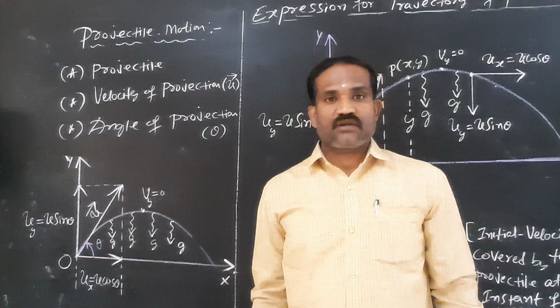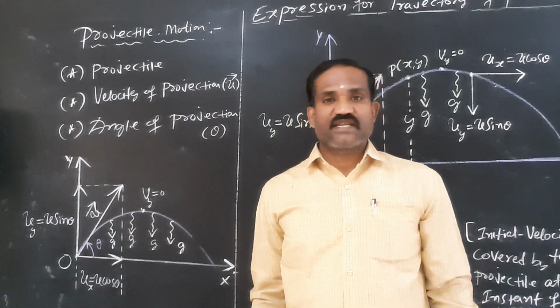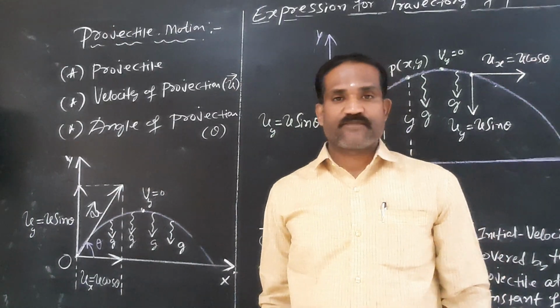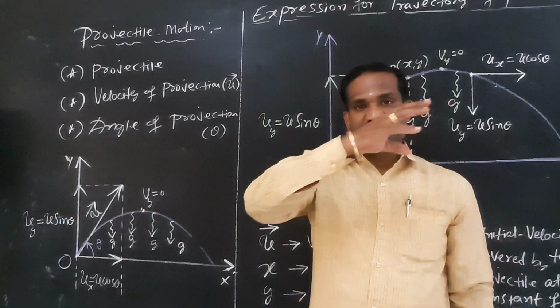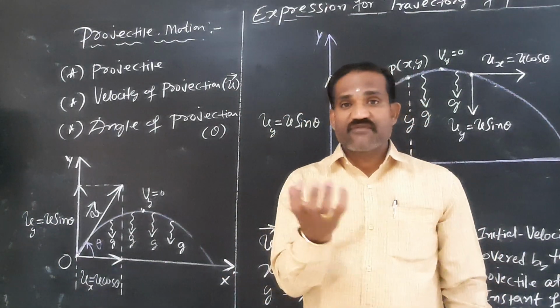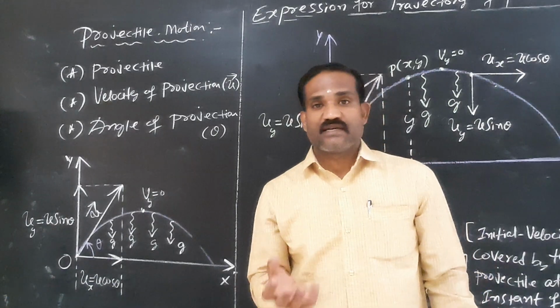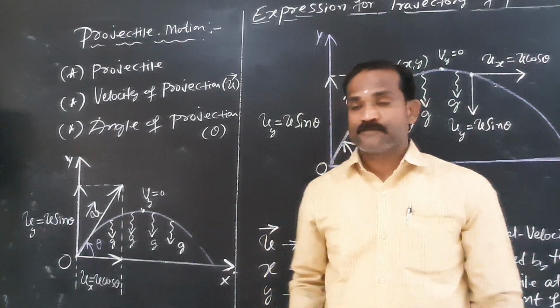Today we are talking about projectile motion. Projectile motion is an example of two-dimensional motion. What do you mean by a projectile? When an object is thrown into space, it moves under the influence of a gravitational field. That is what is called a projectile.